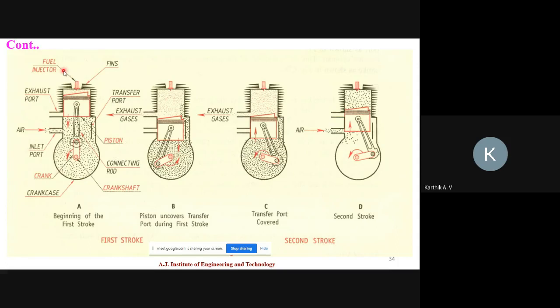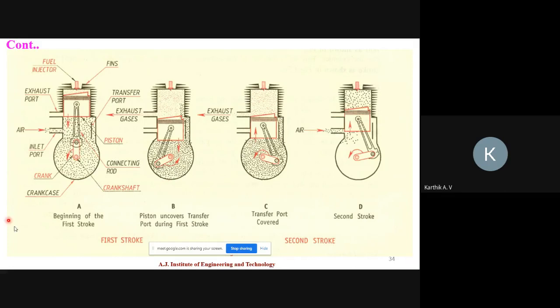At the same time, the fuel injector supplies high pressurized fuel, which is diesel, to the cylinder. Both collide and produce thermal energy. That thermal energy helps to move the piston from top dead center to bottom dead center.